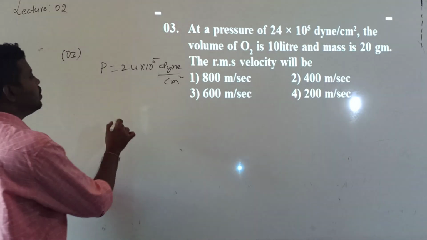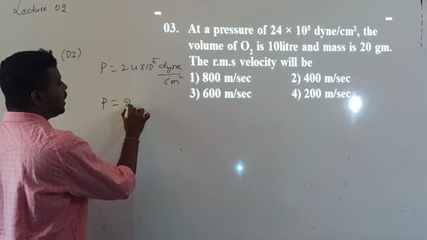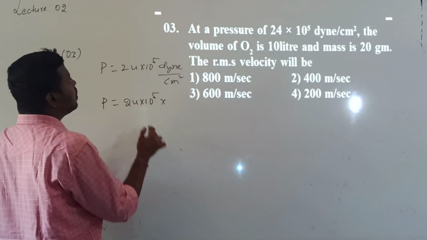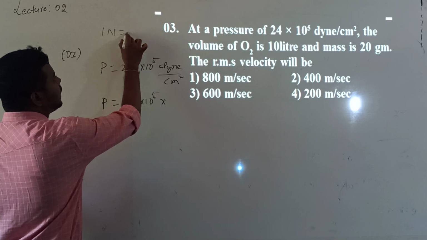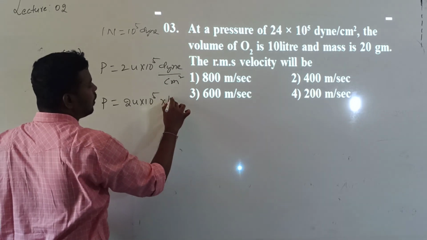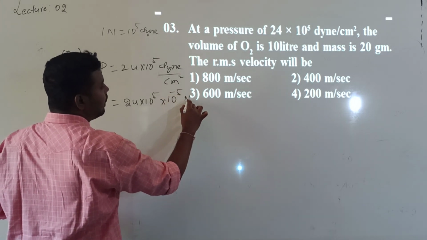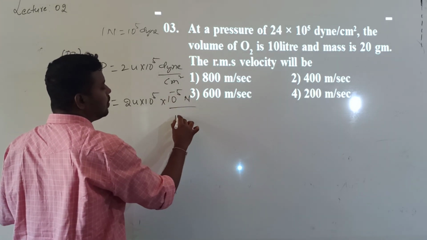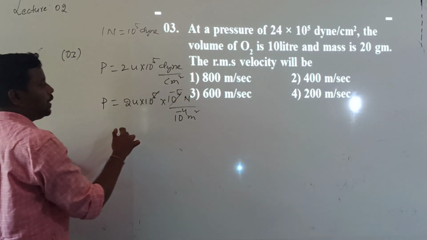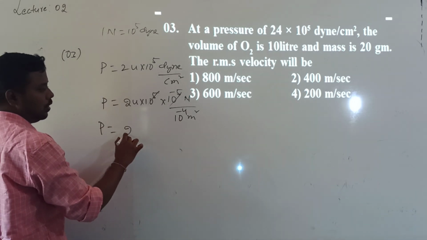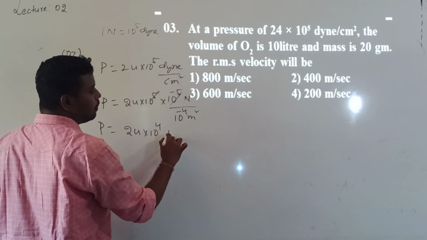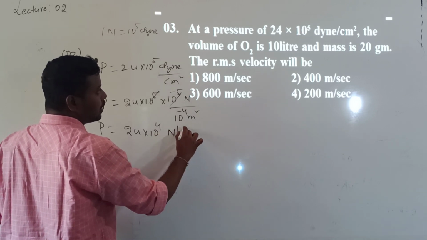can I change the units? So P value is 24 into 10 to the power of 5. 1 dyne is equal to 10 to the power of minus 5 Newton, and 1 centimeter square is equal to 10 to the power of minus 4 meter square. 10 to the power of plus 5 minus 5 cancel. So P value is 24 into 10 to the power of plus 4, and units are Newton by meter square.